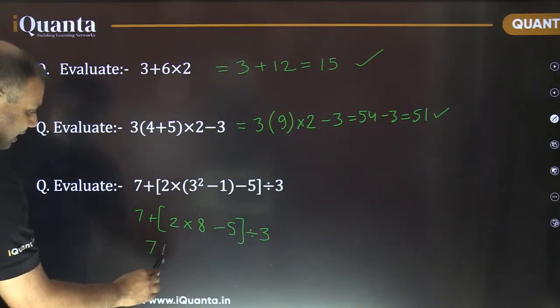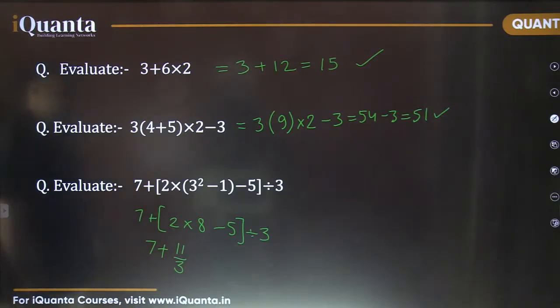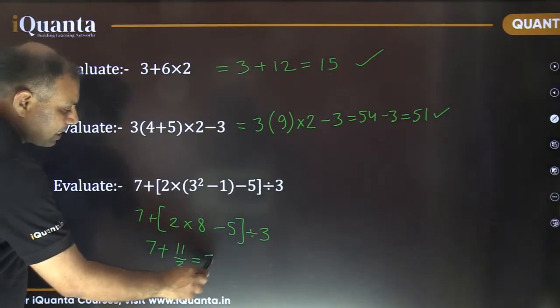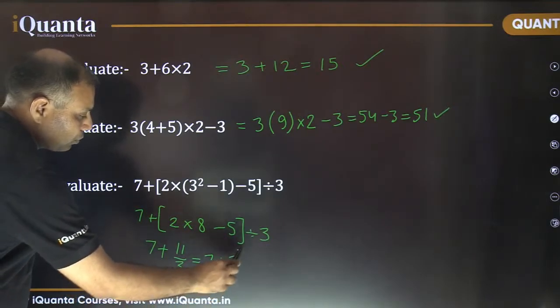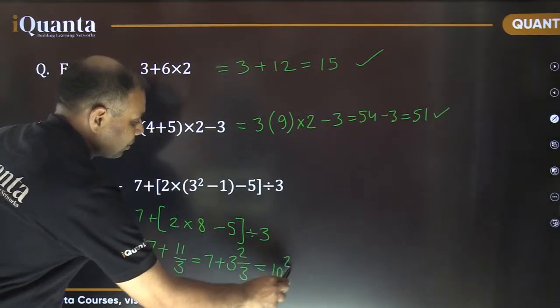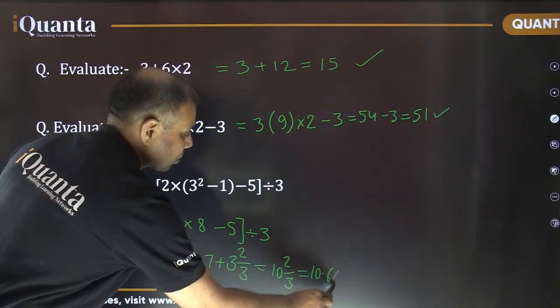So it comes out to be 7 plus 11 by 3. If you want to convert it into fractions, that can be done, or you can convert it into decimals also. 11 by 3 is 3 and 2 by 3. So 7 plus 3 and 2 by 3 means 10 and 2 by 3, or 10.66 approximately.